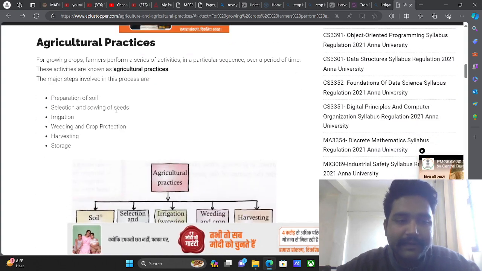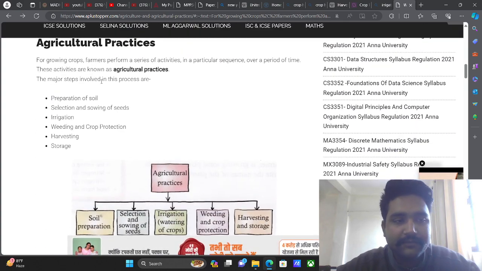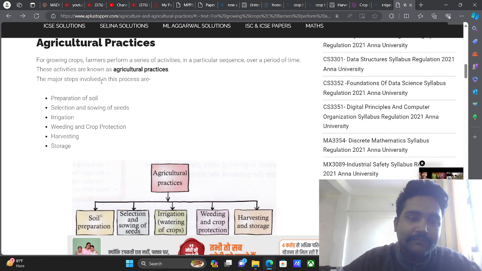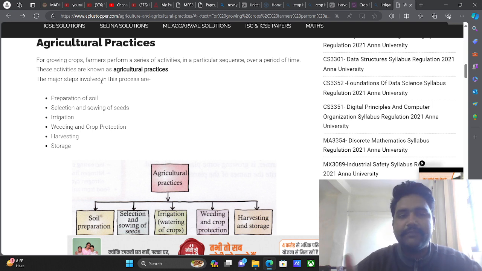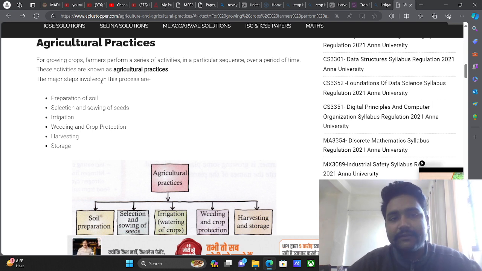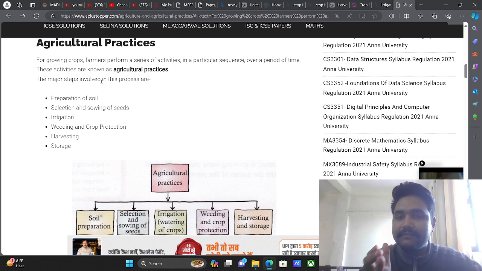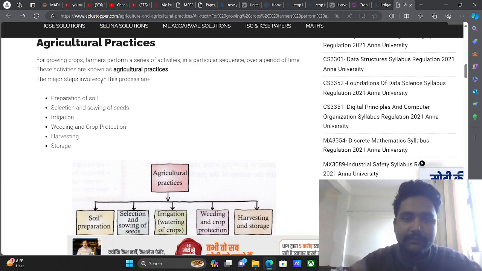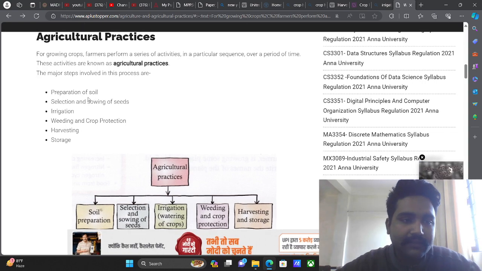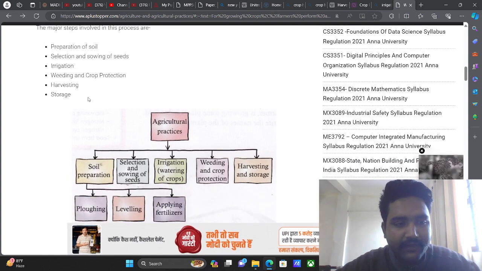Now, agriculture practice is a step-by-step process where, for growing the crops, farmers perform a series of activities in a particular sequence. A sequence is where we follow a particular order, from step 1 to step 2, 3, 4, 5. This way we are doing this, right? Now the major steps begin with the preparation of the soil.